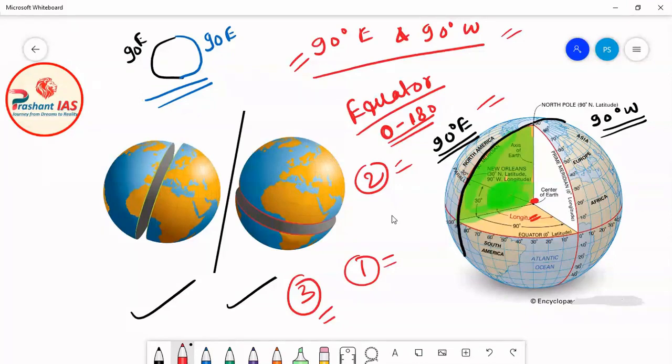For example, 0 degree and 180 degree are drawn exactly opposite to each other, and 90 degree east and 90 degree west are also drawn exactly opposite to each other. So if you join two meridians which are exactly opposite to each other, the circle made after joining them will also be a great circle.